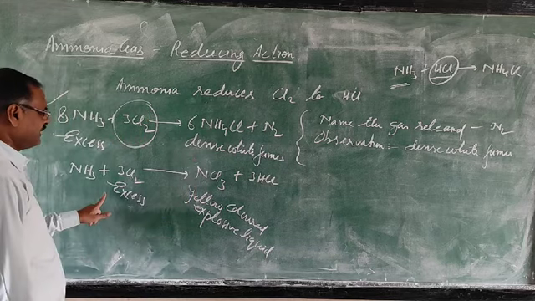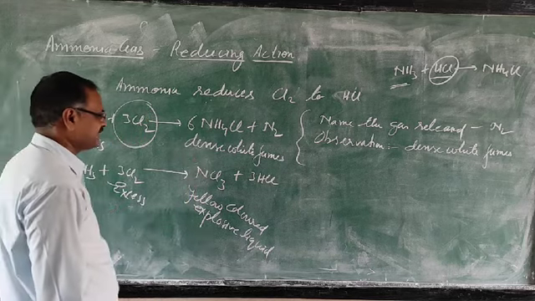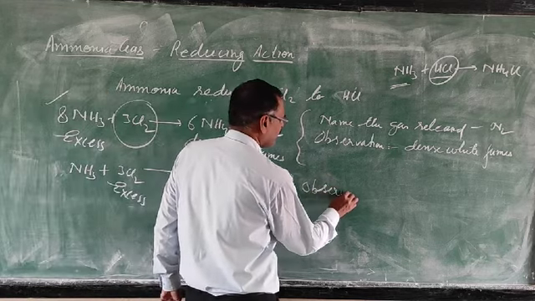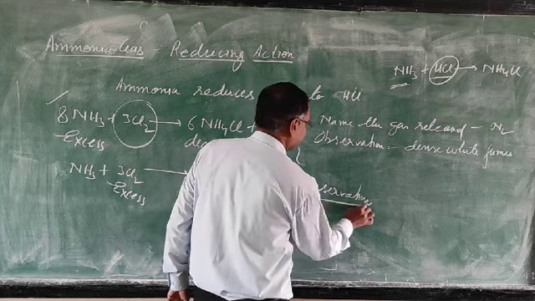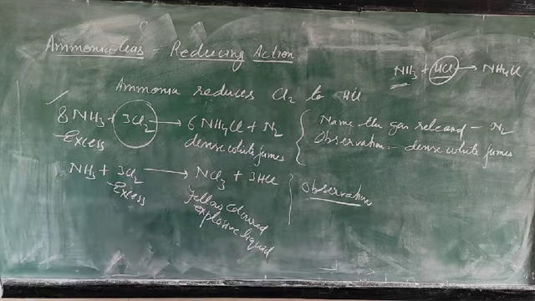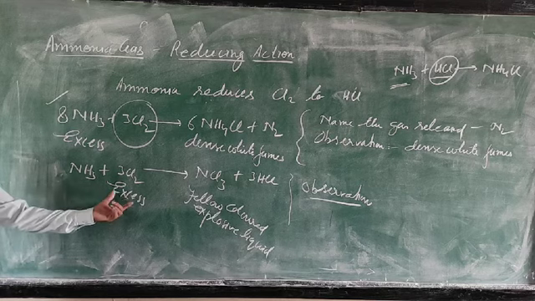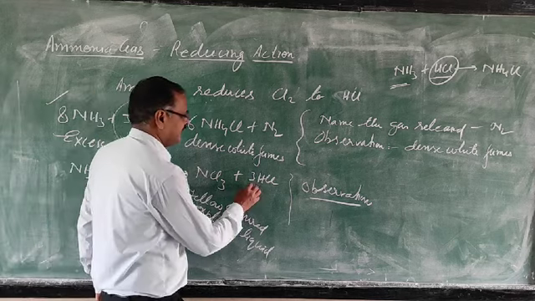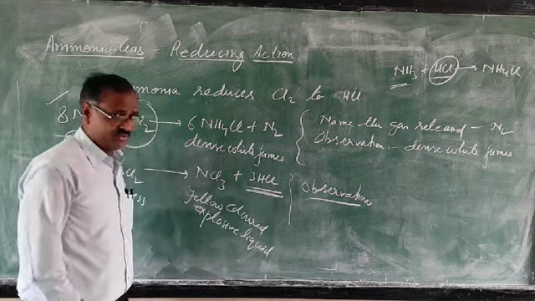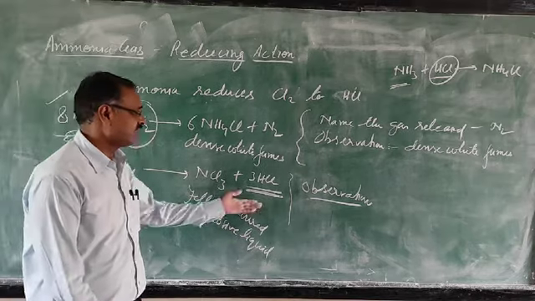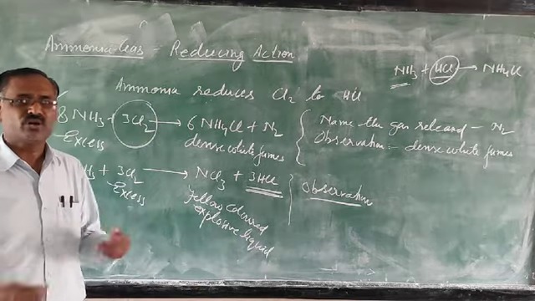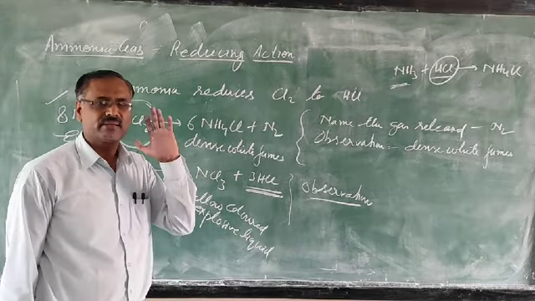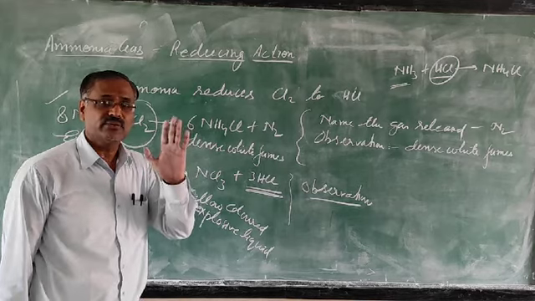When the observation is asked for this reaction in the board paper, what do you observe when ammonia reacts with excess chlorine? Many students have written the test for hydrogen chloride, meaning a colorless gas is released, and when we bring a glass rod dipped in ammonium hydroxide, dense white fume will be formed. But the mark was not given. Those who wrote this answer could not get the mark.